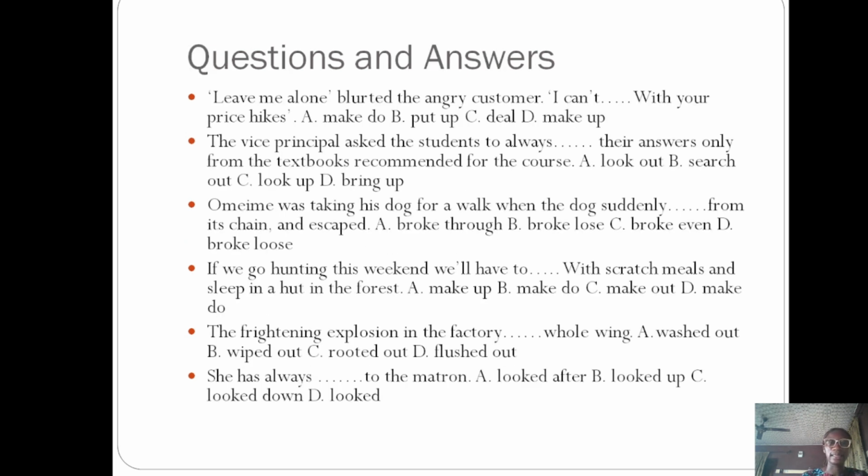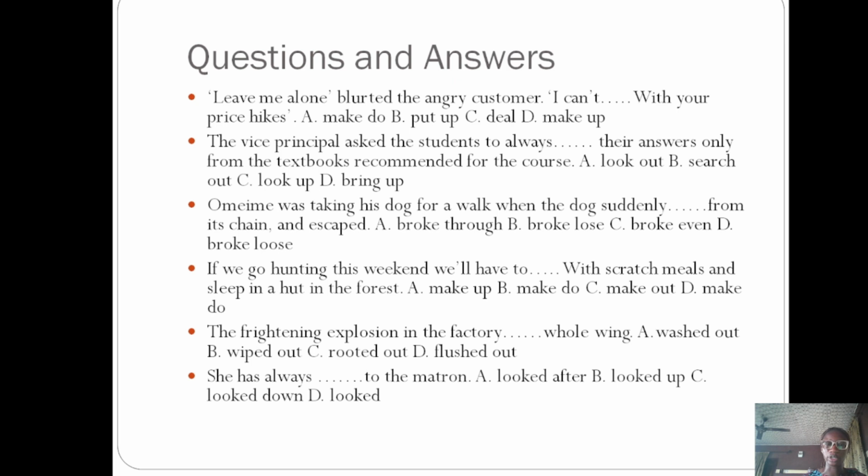Now let's answer these questions. Leave me alone, blurted the angry customer. I can't dash with your price hikes. A. Make do. B. Put up. C. Deal. D. Make up. The correct option is option A. I can't make do. To make do here means to manage with.